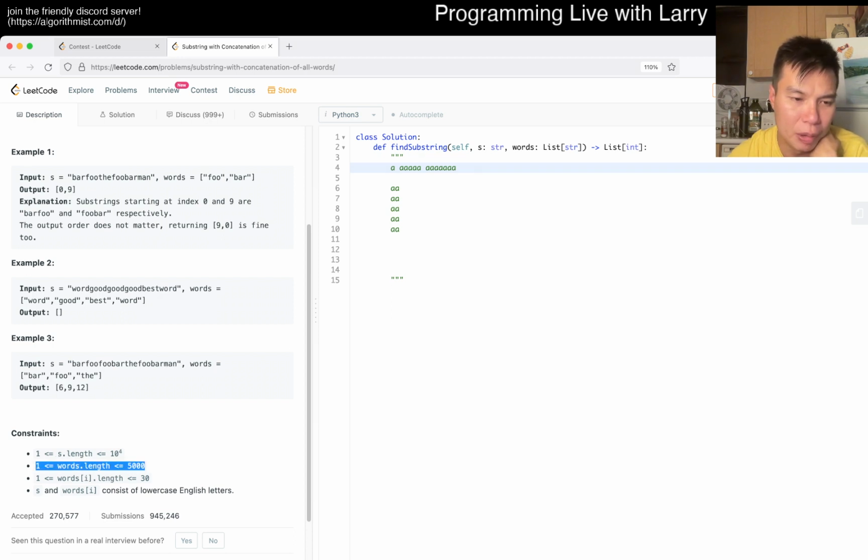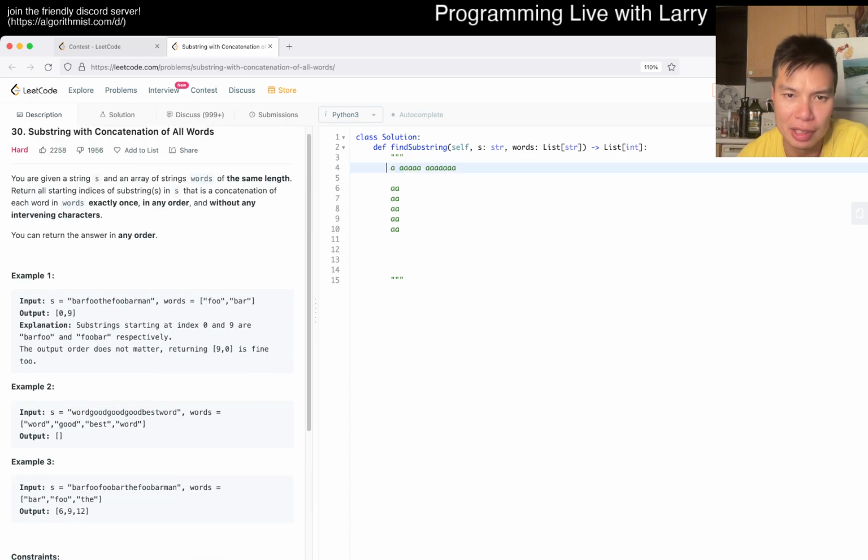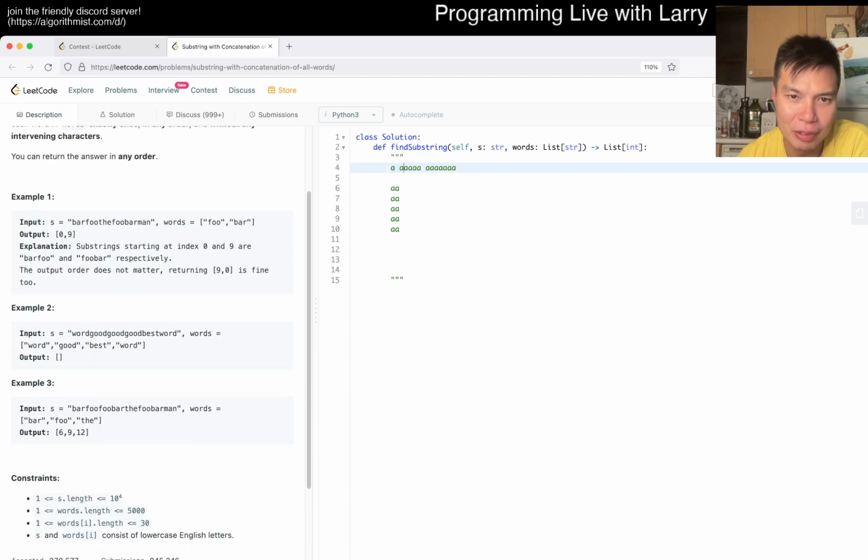But each word can be at most 30 characters. So my first instinct is to at the very least pre-calculate, for each prefix, what word we can match, right? And this is kind of hard if you have something like this as your input, because then here it would give you all of the n words, and here it would give you all the n words, dot dot dot, right? So that's not a good case either.